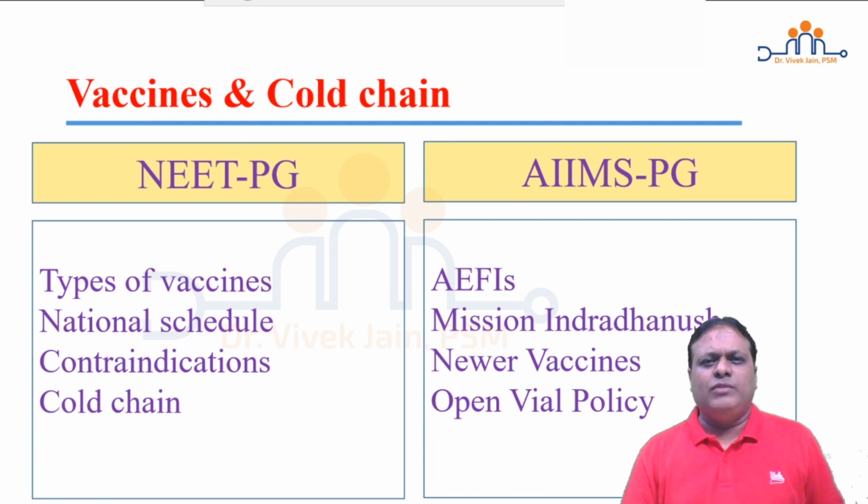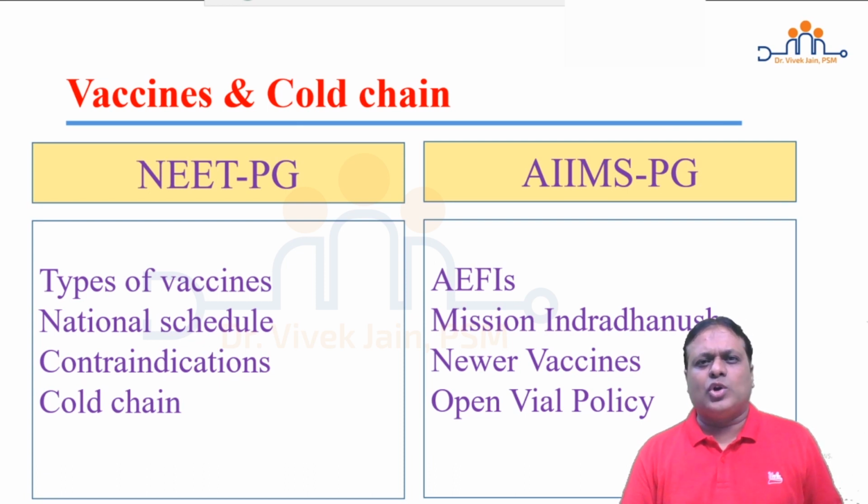When we look at AIIMS PG exam, they focus more on AEFI, adverse events following immunization. Which vaccine is commonest associated with paralysis, Guillain-Barré syndrome, traumatic neuritis? These type of questions are asked in the paper.